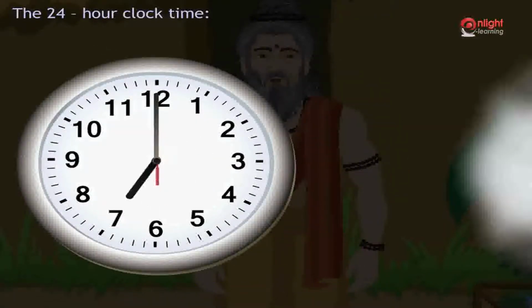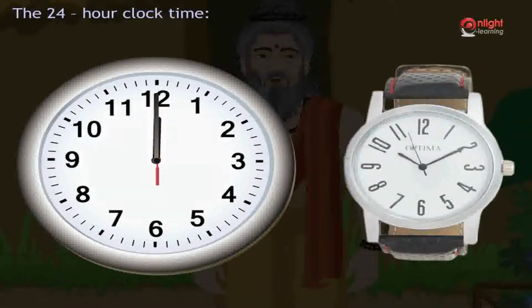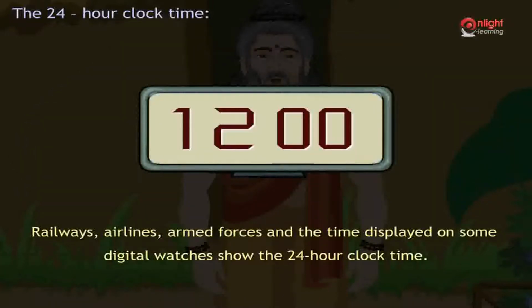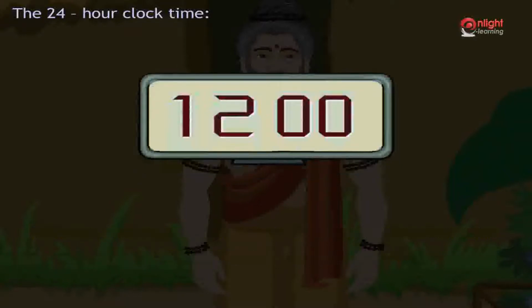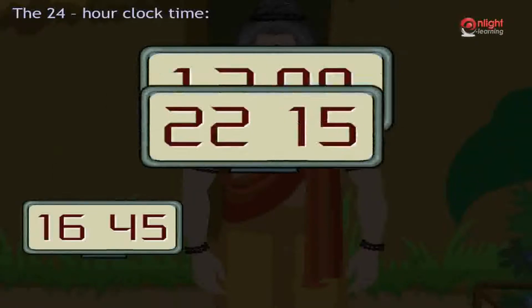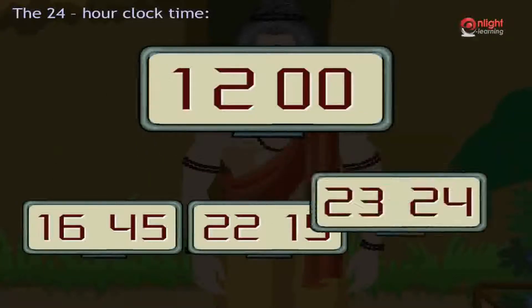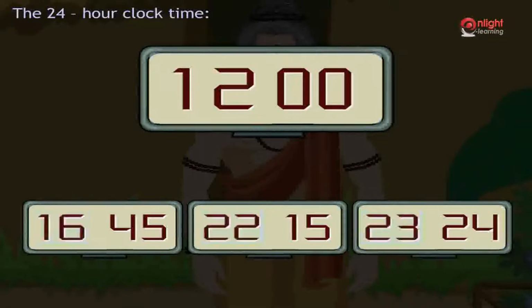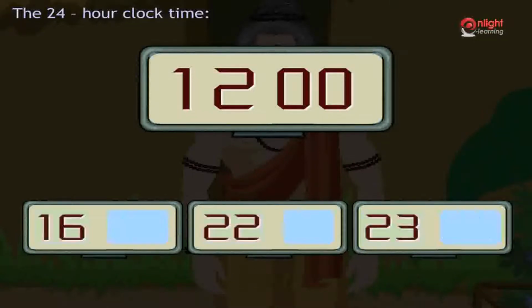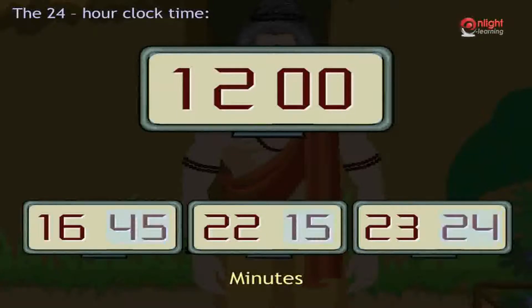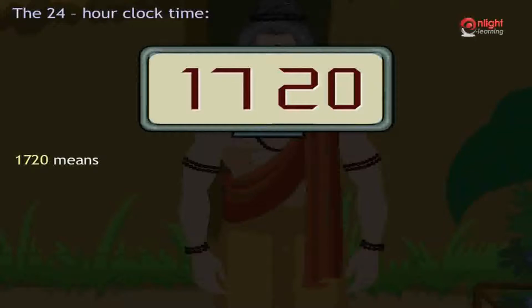Wall clocks and our wristwatches are 12-hour clocks in general. But railways, airlines, armed forces and the time displayed on some digital watches show the 24-hour clock time. In a 24-hour clock, the time is expressed in 4-digit numbers like 1645, 2215 and 2324. The first 2 digits on the left tell us the hours and the next 2 digits tell us the minutes. For example, 1720 means 17 hours and 20 minutes.